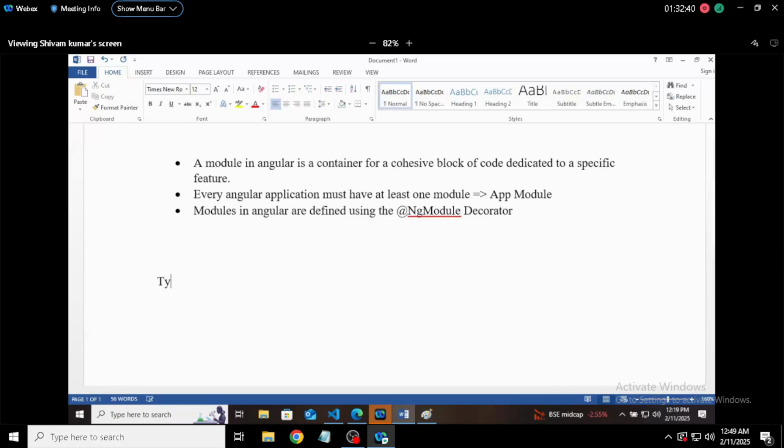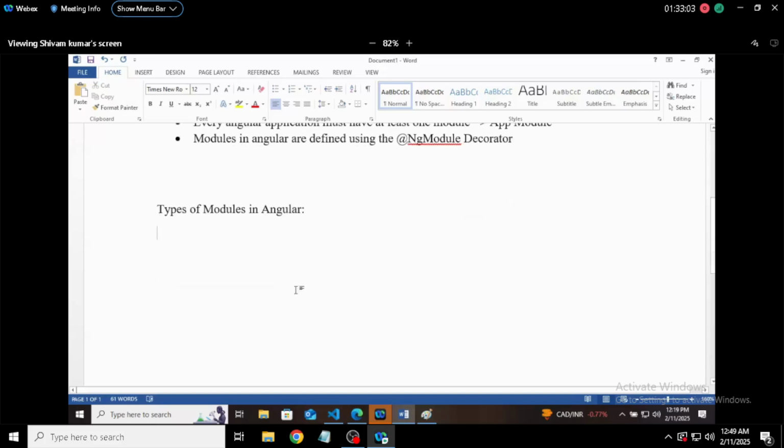Now let's come down to the types of modules in Angular. As of now, what we have understood is that a module is a container which has some features that you can use. The first type is the root module.